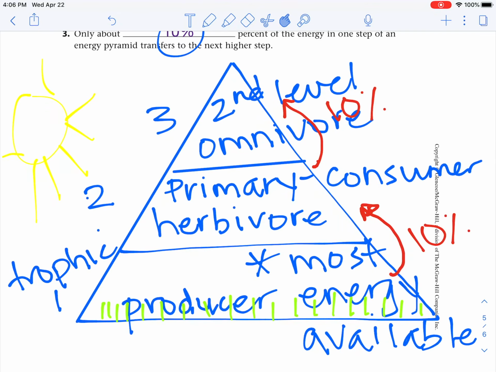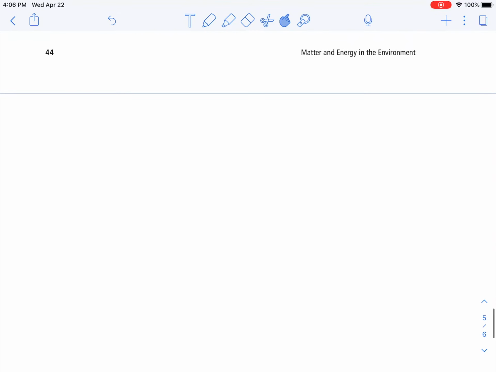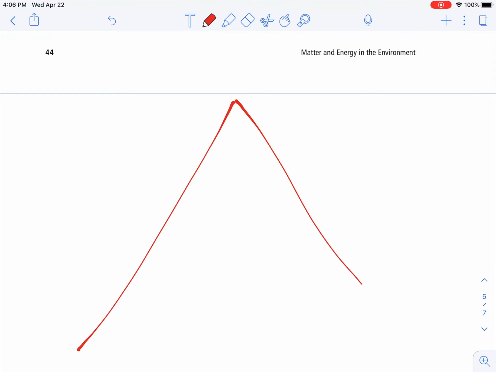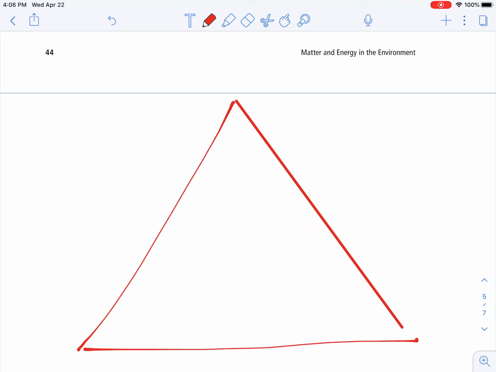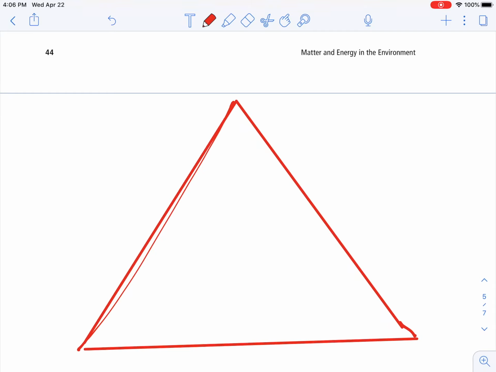So I'm going to scroll here. I'm going to show you another little thing here. So let's quickly draw another energy pyramid here.